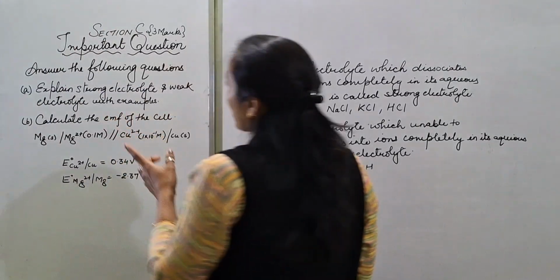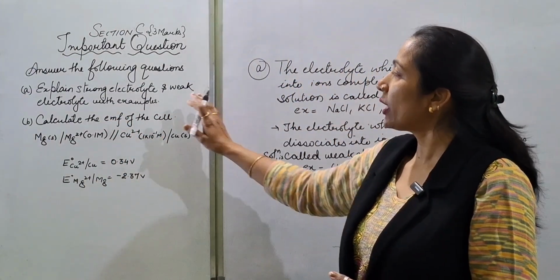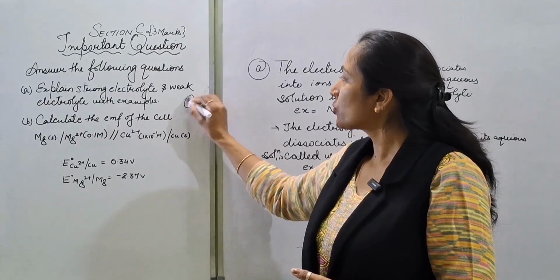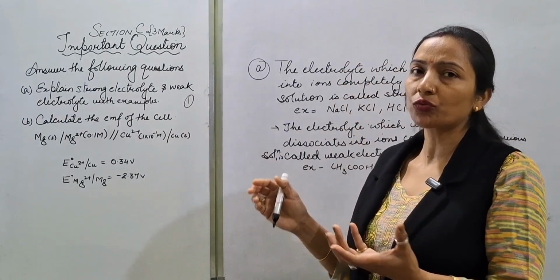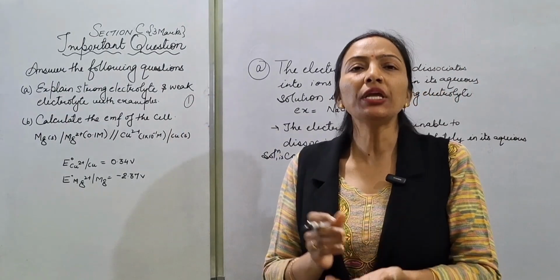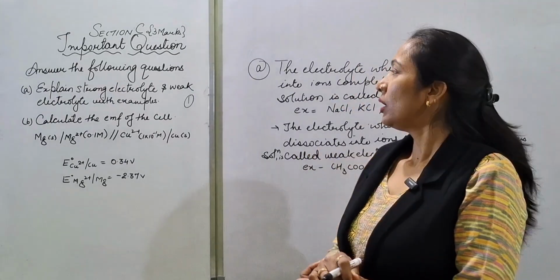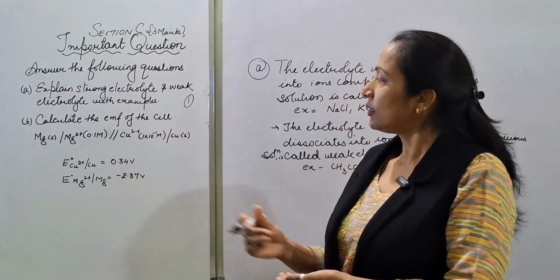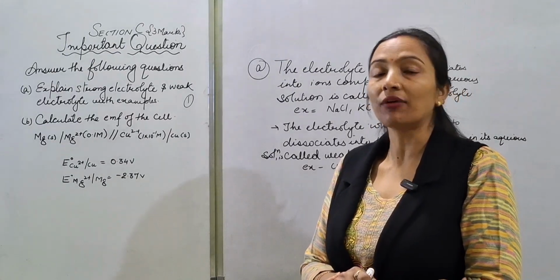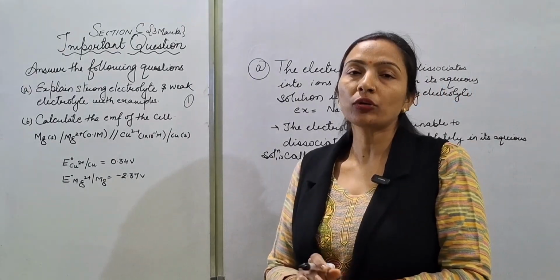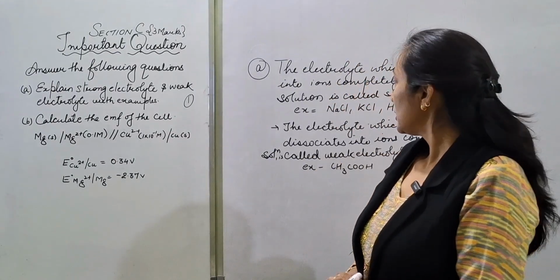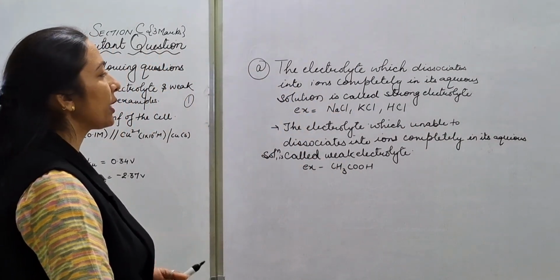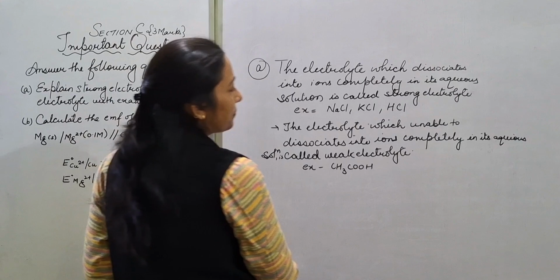So for the first question, 3 mark question है, we are having only 1 mark for this. So यहाँ पे we have to just write the brief answer for the 1 mark. Then calculate the EMF of the cell. Cell is given to us and we have to find out its electromotive force. And first you just take the screenshot of it so I can solve the second one.